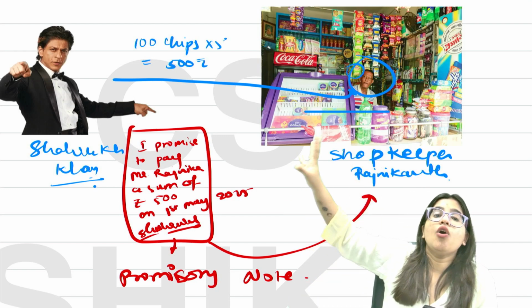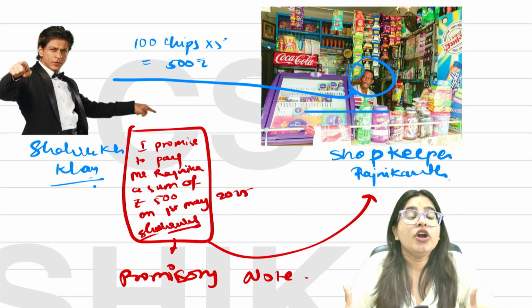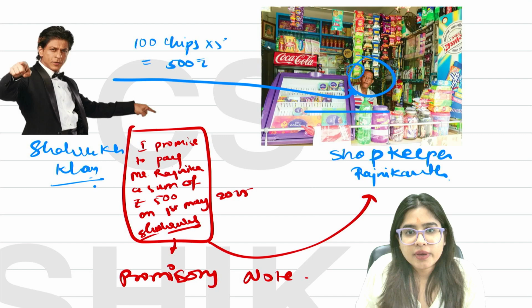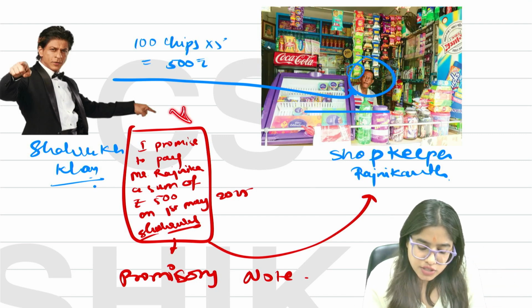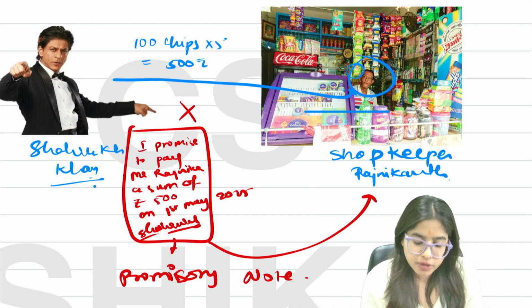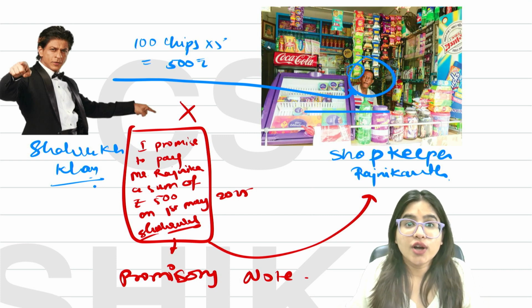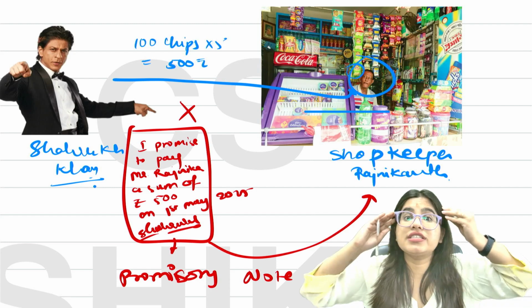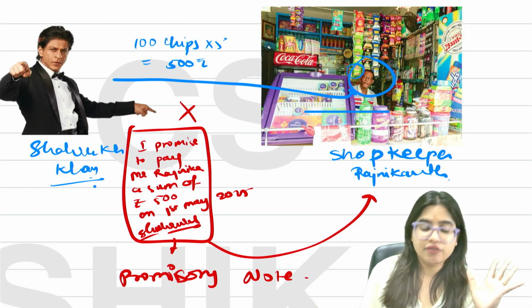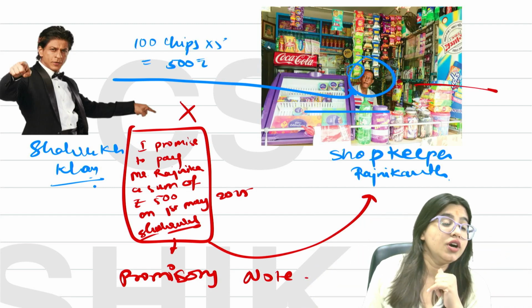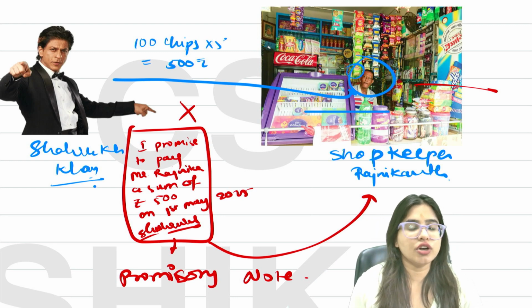So this is why this law was made, to legalize these kinds of documents. Because imagine, what if there is no law regarding negotiable instruments? There would be no bill of exchange. People would be scared to do credit transactions. Then this shopkeeper would not be able to give chocolates or chips to Shah Rukh Khan.